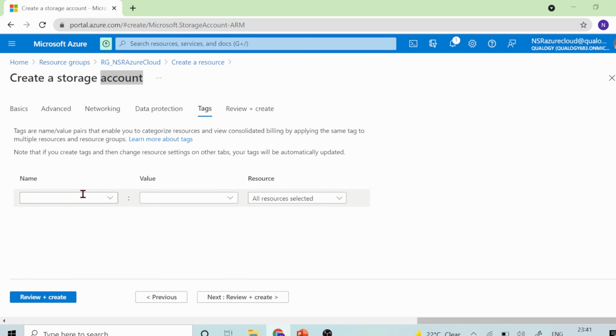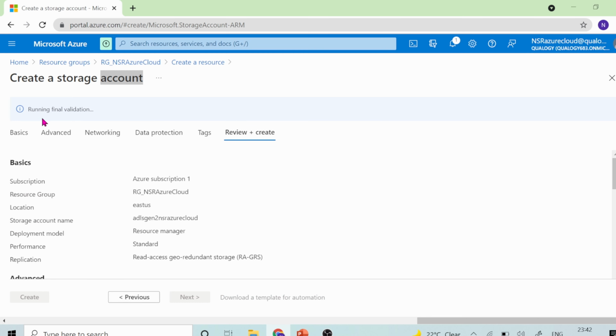You can just give anything here like environment and the value, dev or QA, whatever. Just review and create. It's running final validation. If there are any errors, it will be displayed here. If there are no errors, then the validation will be passed. Let's click on create.